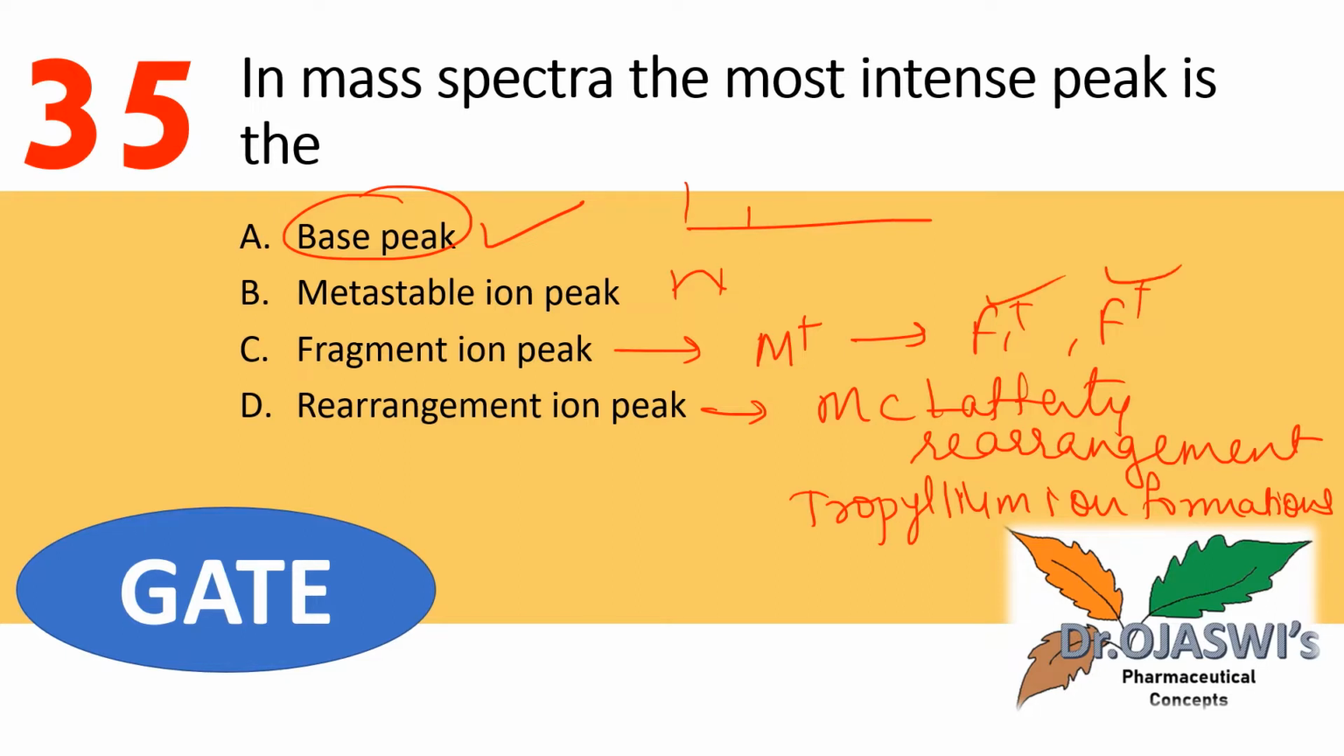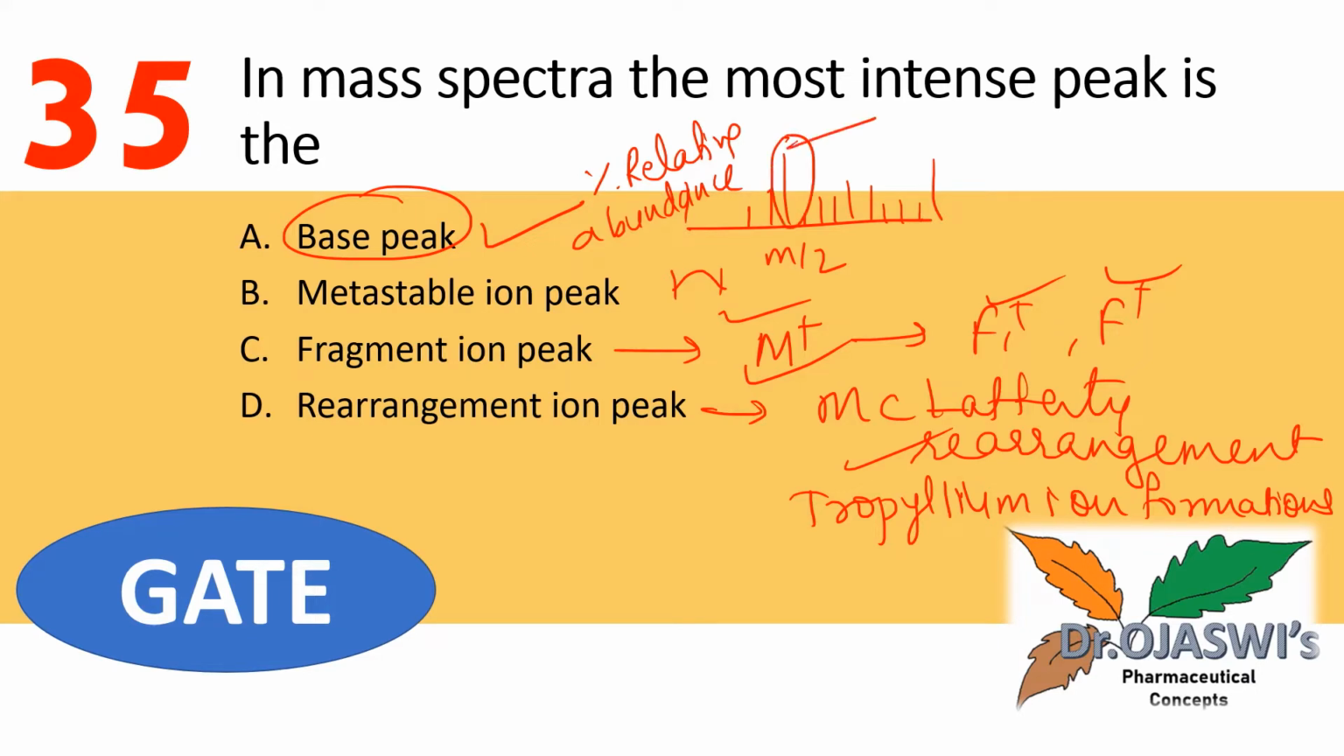All these peaks, fragment ion peaks, rearrangement peaks, molecular ion peaks, appear in the form of lines, plotted as percent relative abundance versus m by z. This is the mass spectrum. Whichever is the longest peak, we refer to as the base peak. Its intensity is considered 100%, and the intensity of other peaks is calculated based on this. So the correct answer is A over here.